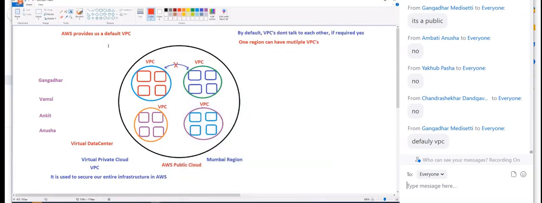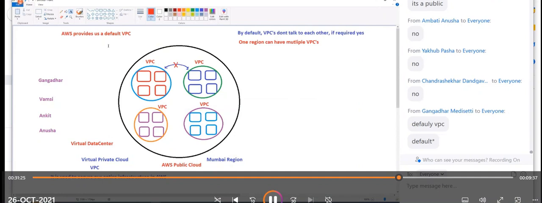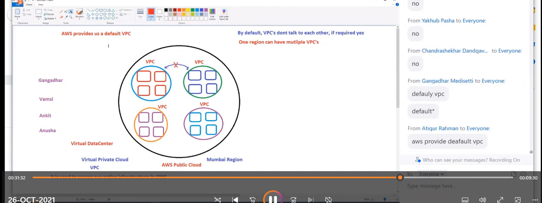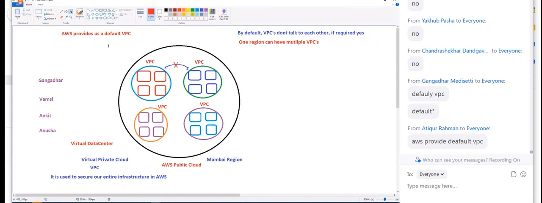We can use that until we go and create our own VPCs. When we launch our instances, they will be in the default VPC. It will still be secure. But once we learn more and become very good technically, then we will create our own VPCs. That is also there in coming days. You're getting it? VPC is used to secure our entire environment. Yes or no?